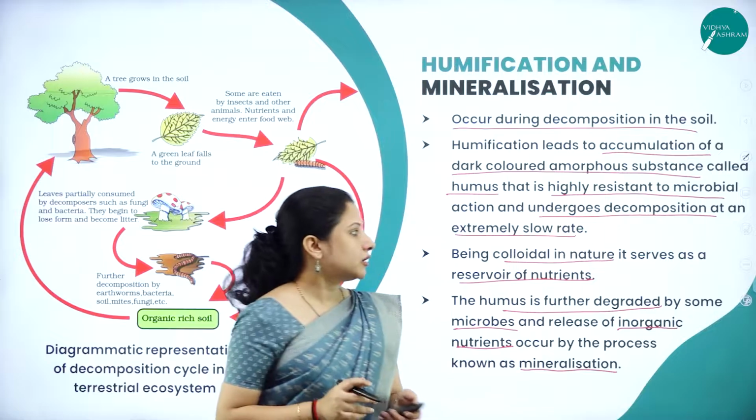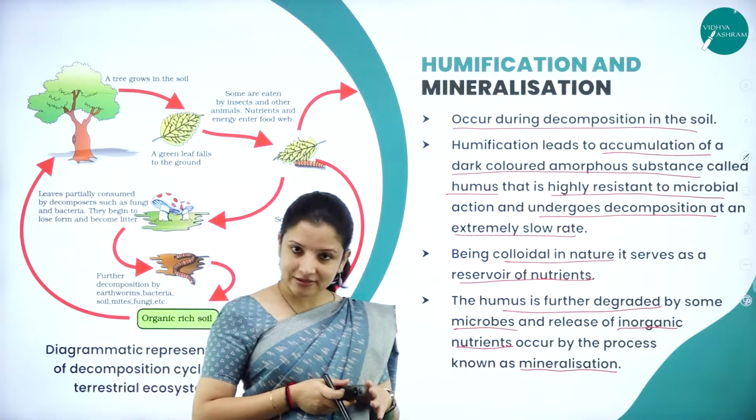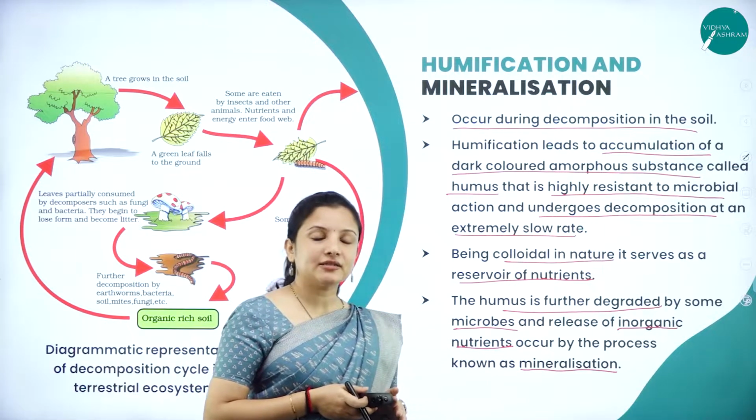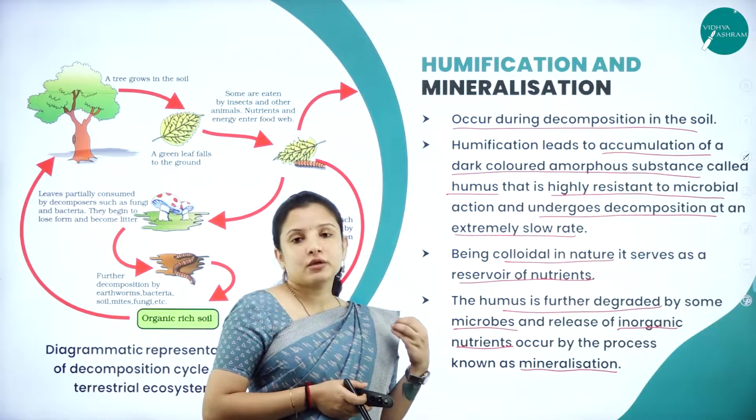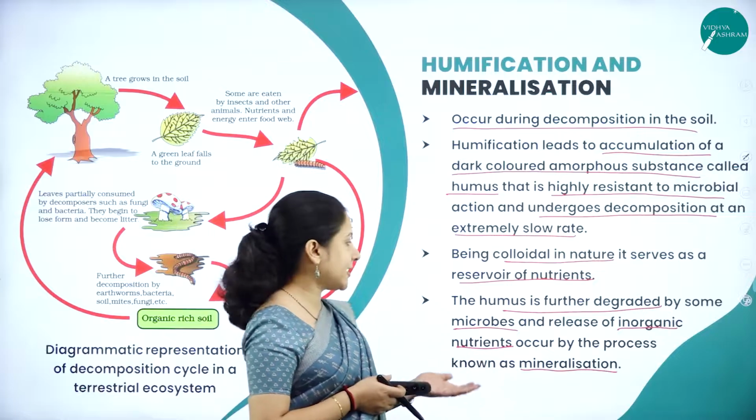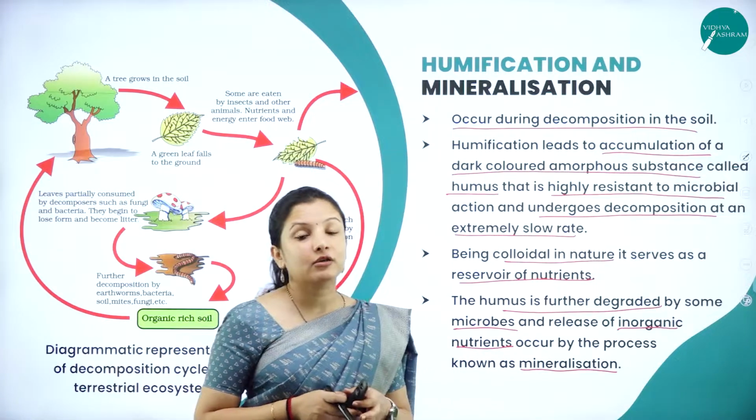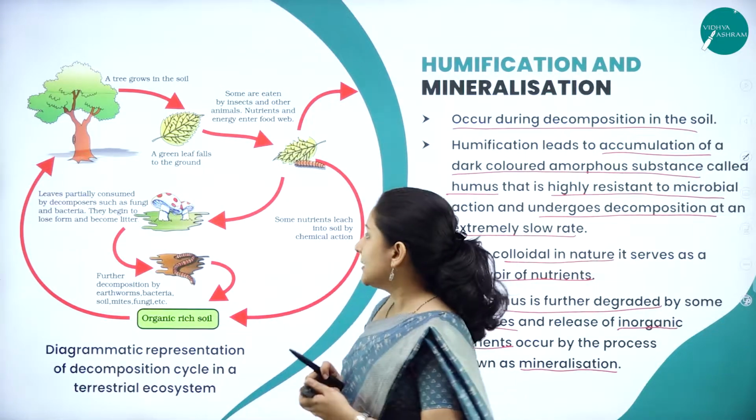So here, nutrients get accumulated. Apart from that, there are some specific microbes which will break down the humus further to form inorganic nutrients, and this accumulation of the inorganic nutrient in the soil is called mineralization.